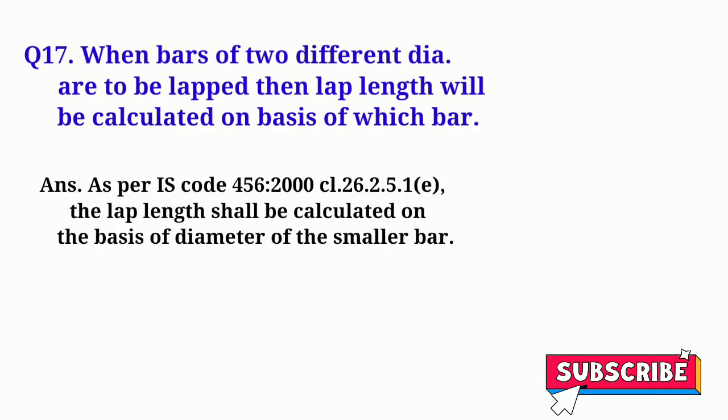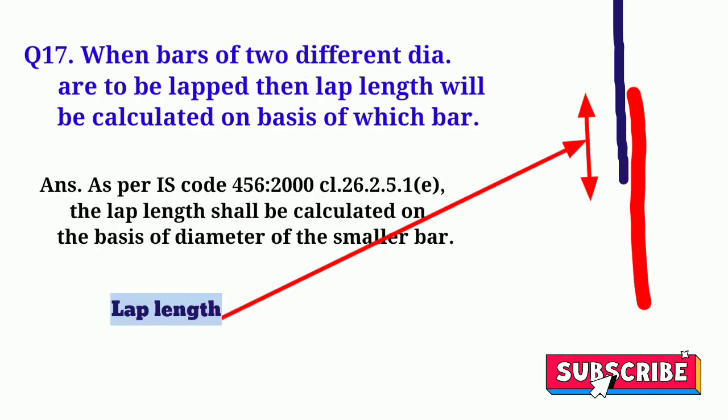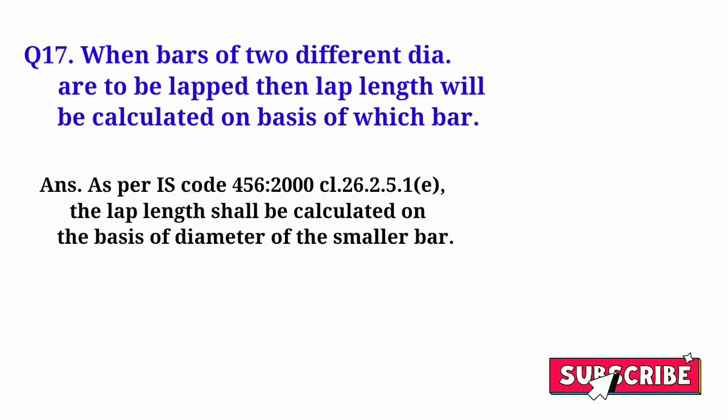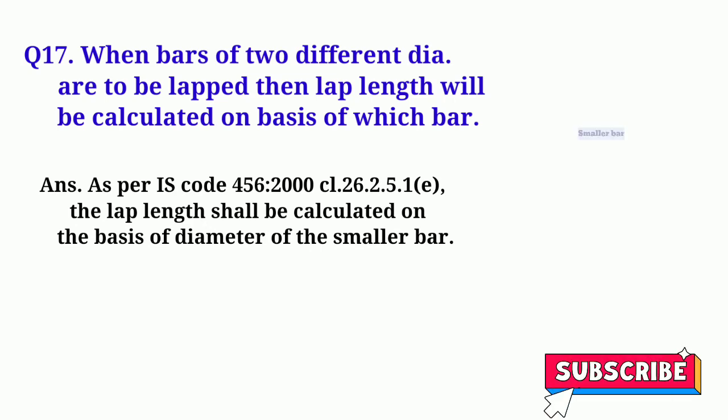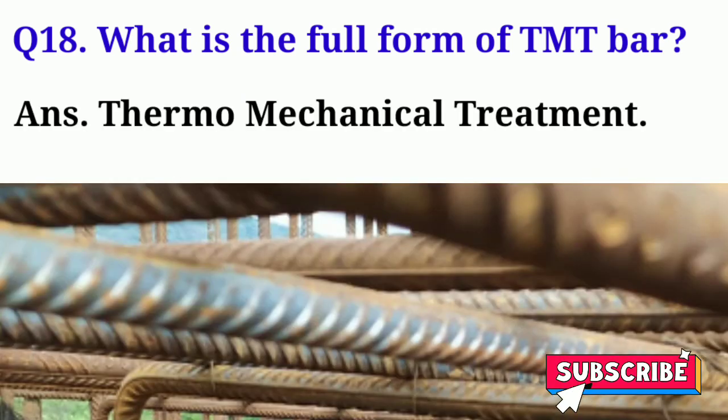When bars of two different dia are to be lapped, then lap length will be calculated on the basis of which bar? The lap length shall be calculated on the basis of dia of the smaller bar. What is the full form of TMT bar? The full form of TMT bar is thermomechanical treatment.